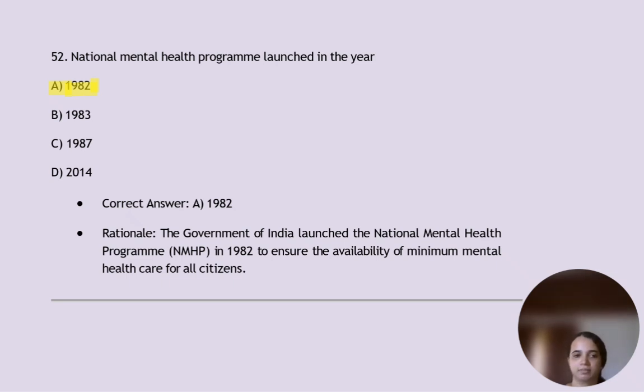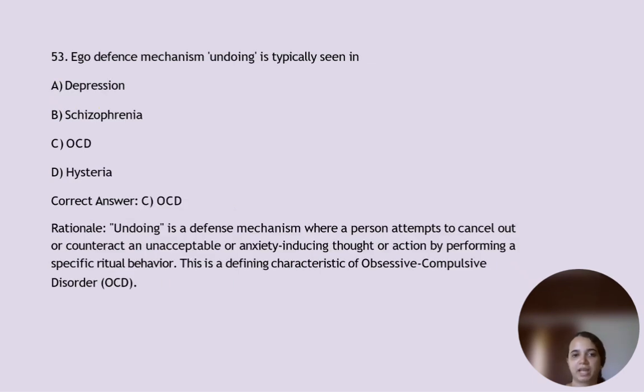Ego defense mechanism of undoing is typically seen in OCD people, obsessive compulsive disorder. So undoing is a defense mechanism where a person attempts to cancel out or counteract an unacceptable or anxiety inducing thought or action by performing a specific ritual behavior. This is a defining characteristic of obsessive compulsive disorder, OCD.